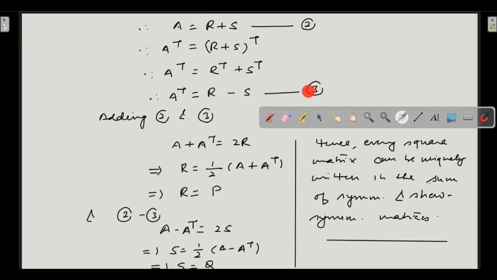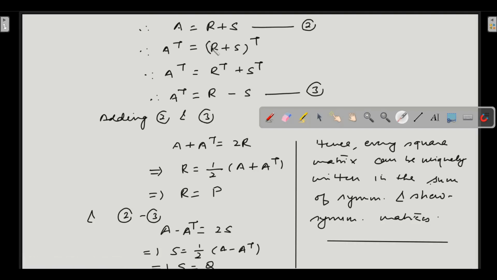Let us assume this is equation number 3. Now add these equations 2 and 3. So what will you get? If you add 2 and 3, S and S will cancel out, and 2R will be there on the right hand side, since R plus R becomes 2R. A plus A transpose will be on the left hand side.